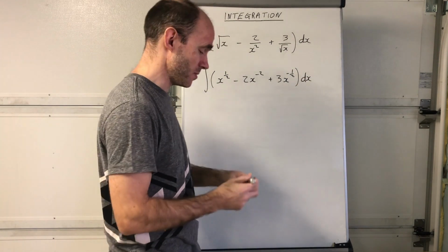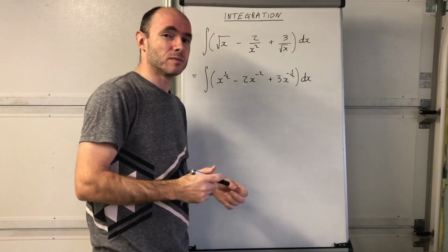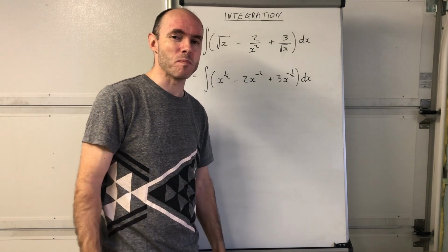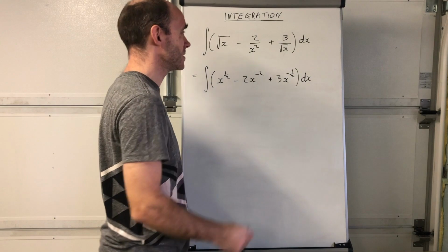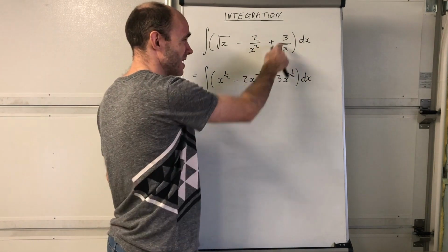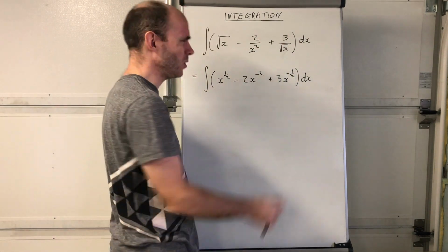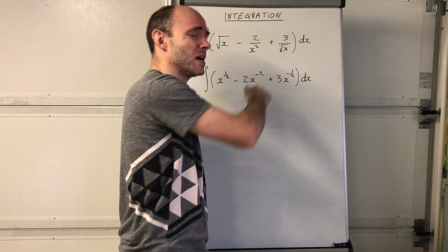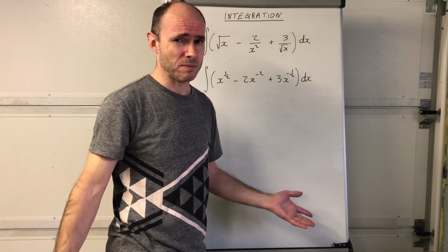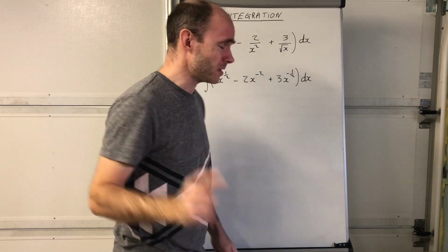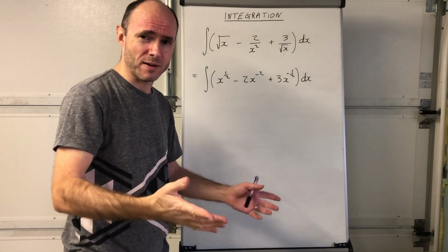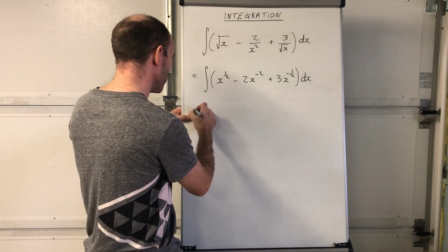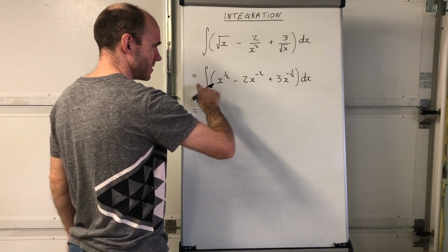You have to be happy with that. You should have seen in the differentiation chapter why your rules of indices are so important, but you can see again, you need to know instantly that is that. You haven't got time in the exam to start thinking, oh, how do you do that again? You do not have time for that in the exam. You've got to just know it straight away, and just write down what the answer is. Right, integrate this then.